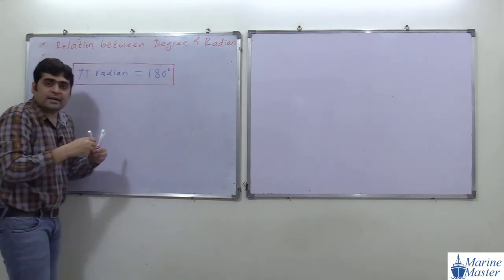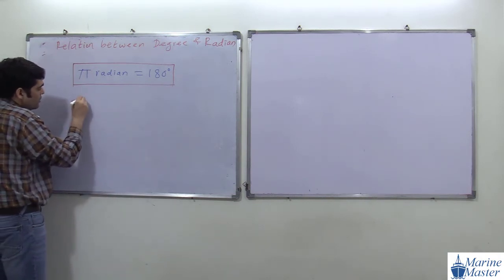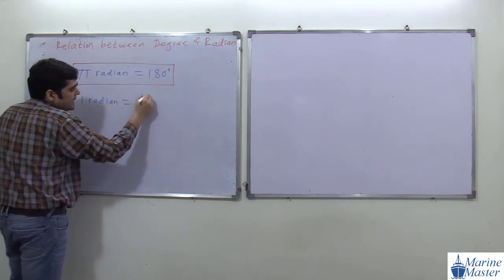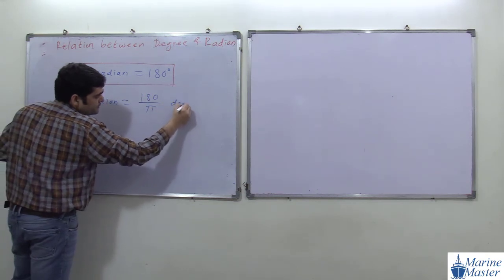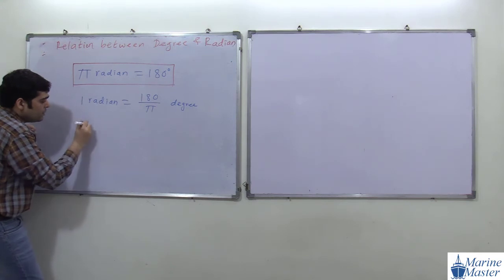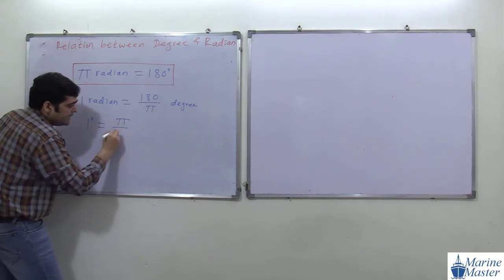So from here, 1 radian will be equal to 180 by pi degree. And 1 degree will be equal to pi by 180 radian.